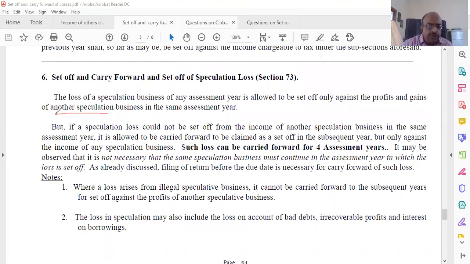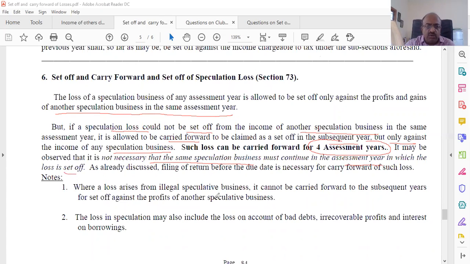So only against another speculation profit can you do it in the same assessment year. The same restriction will continue. If a speculation loss cannot be set off against the income of another speculation business in the same assessment year, it will be carried forward to be set off in the subsequent year, but only against income from speculation business. Such loss can be carried forward only for 4 assessment years. It may be noted that it is not necessary that the same speculation business must continue in the assessment year in which it is to be set off.